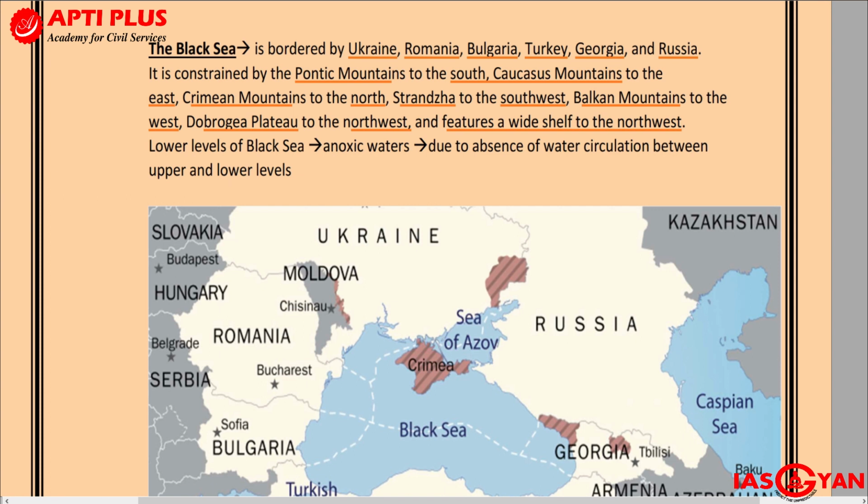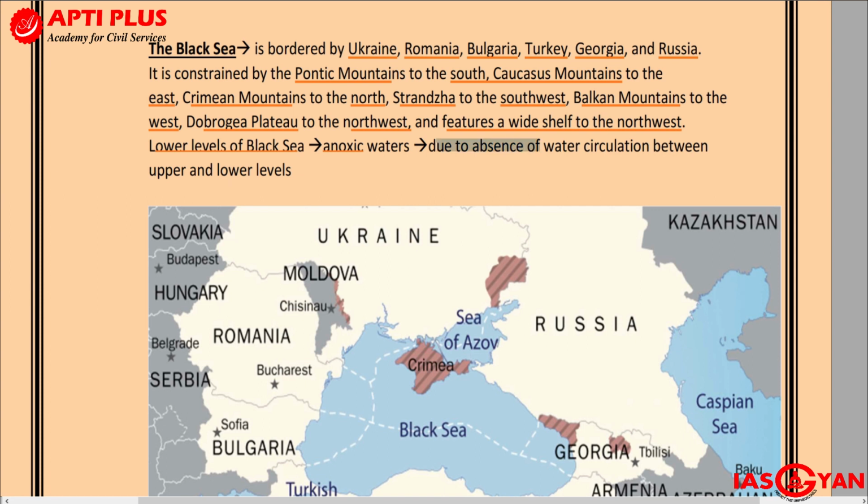Very interestingly, we get to see another very important feature of the Black Sea: the lower waters of the Black Sea are usually anoxic. What is meant by anoxic? Anoxic means it is deficient or devoid of oxygen. It is a very interesting feature that the waters present in the lower levels of the Black Sea are devoid of oxygen,